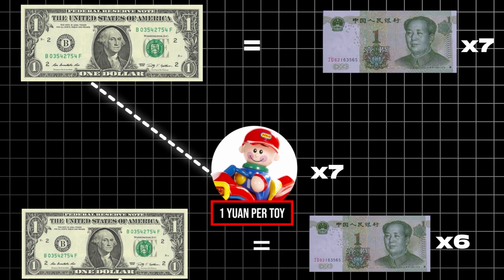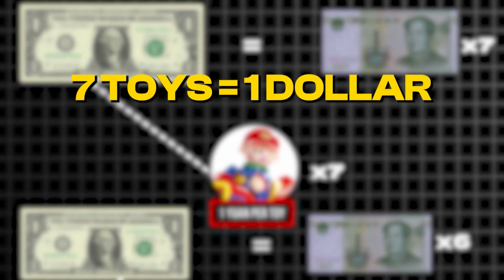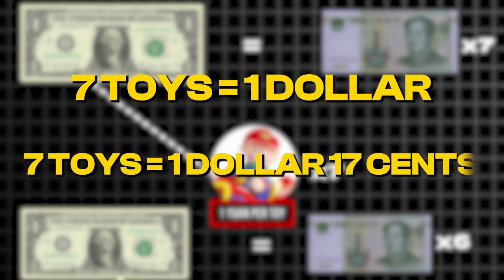Or put differently, 7 toys used to cost $1, and now 7 toys would cost us $1.17. That's inflation driven by a weakening currency, which would only impact imported goods or goods with imported components. But for a wealthy country like the US, that's a lot of them.